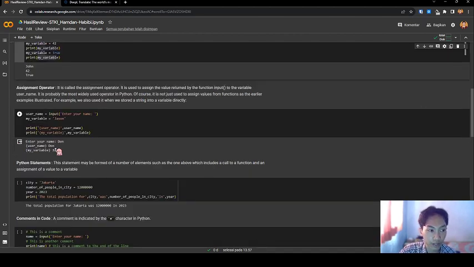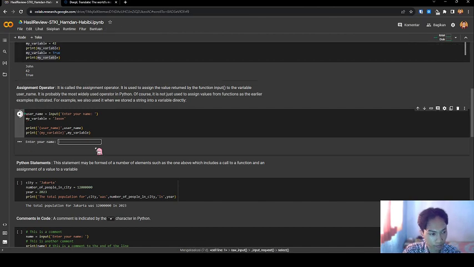Next, the assignment operator. It is called the assignment operator. It is used to assign the value returned by the function input to the variable username. It's probably the most widely used operator in Python. Of course, it is not just used to assign a value from a function as in the earlier example. For example, we use it when we store a string into a variable directly. Look at the program.